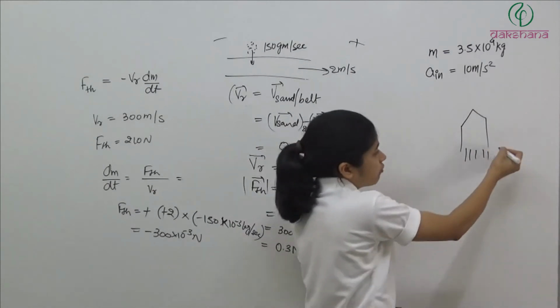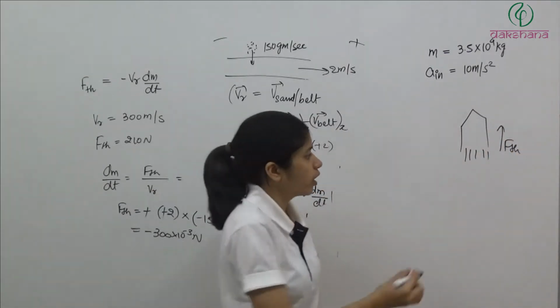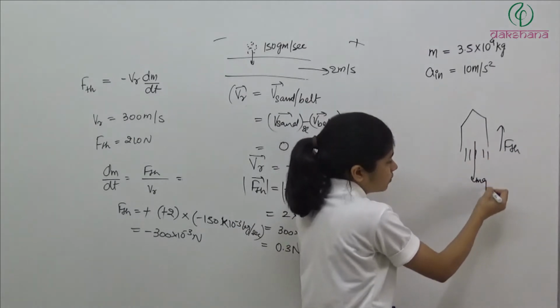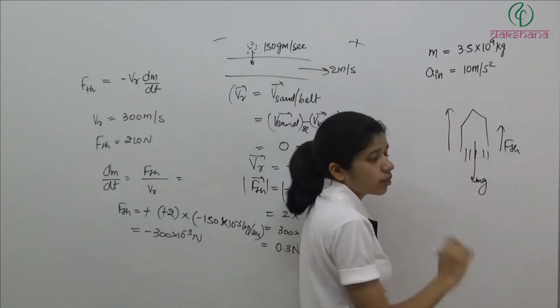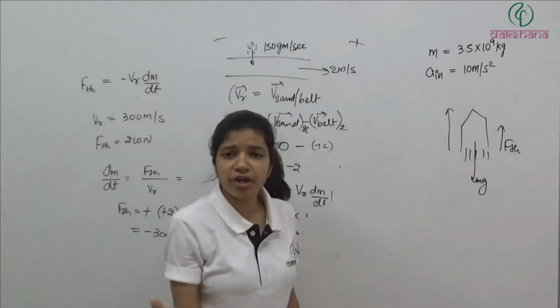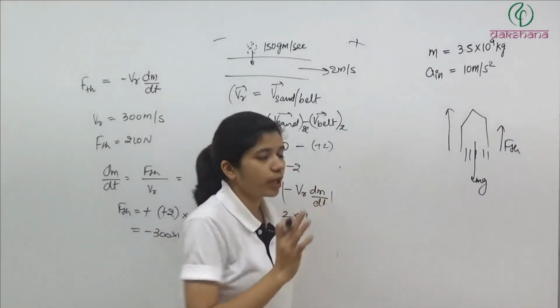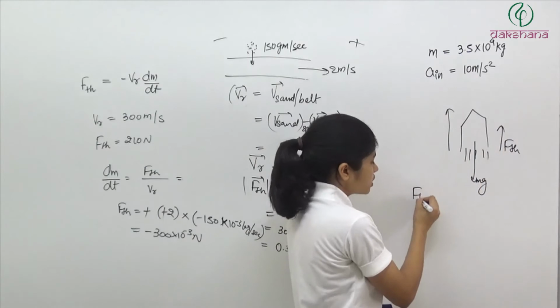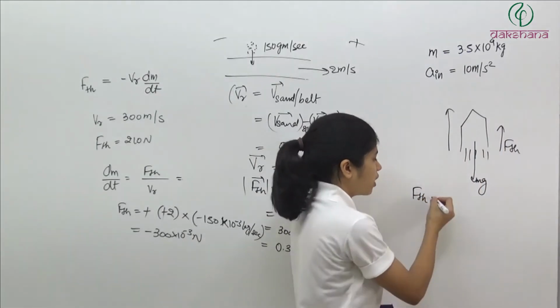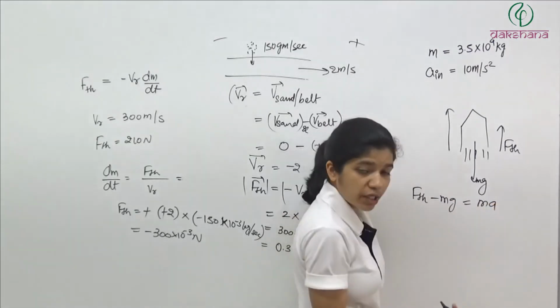Clear? Now it will have some thrust force because of the ejecting fuel. It will have mg acting on it, and we want its initial acceleration to be 10 meter per second square. So basically F net is equal to ma. At initial condition we want its acceleration to be 10 meter per second square. So net force acting on this is F thrust is acting in upward direction and minus mg is acting in downward direction is equal to ma. How much acceleration we want initially?